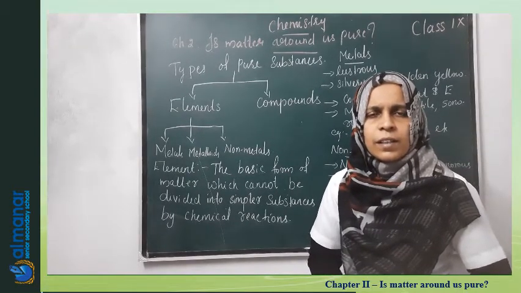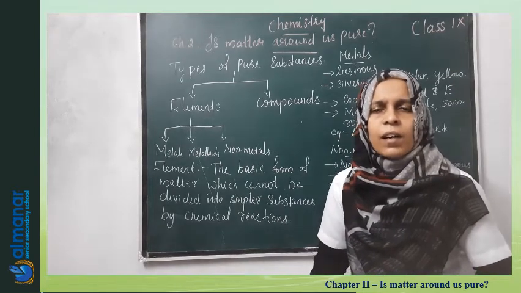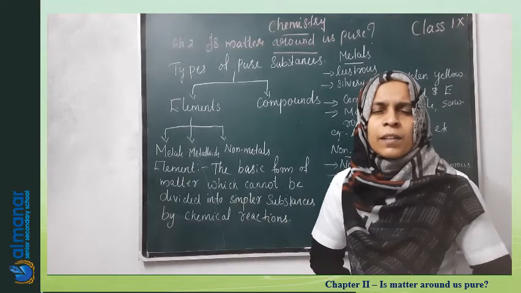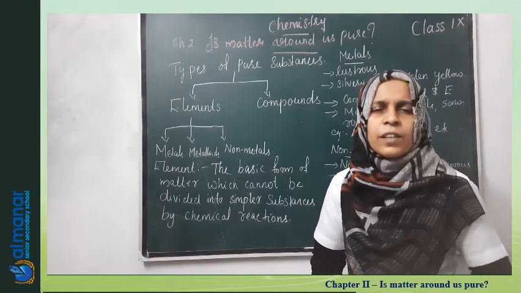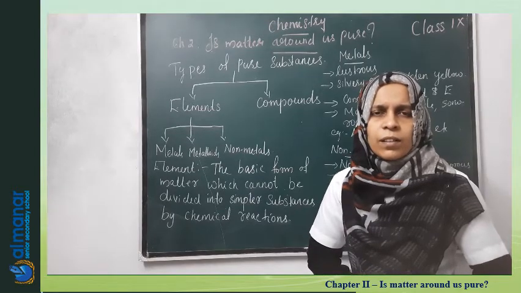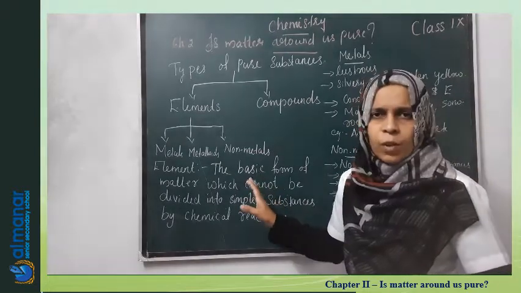You know many examples for elements. Yes, hydrogen, helium, lithium, beryllium, boron, carbon, nitrogen, like this. We arranged the elements in a periodic table. More than 115 elements are known now. So all these are coming under elements. And what is an element?